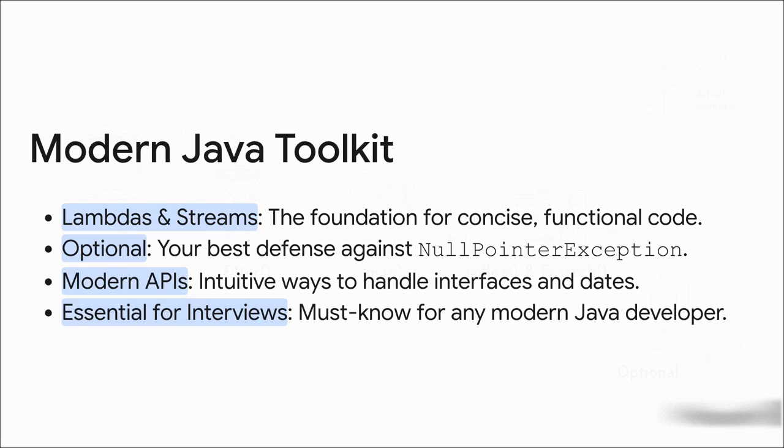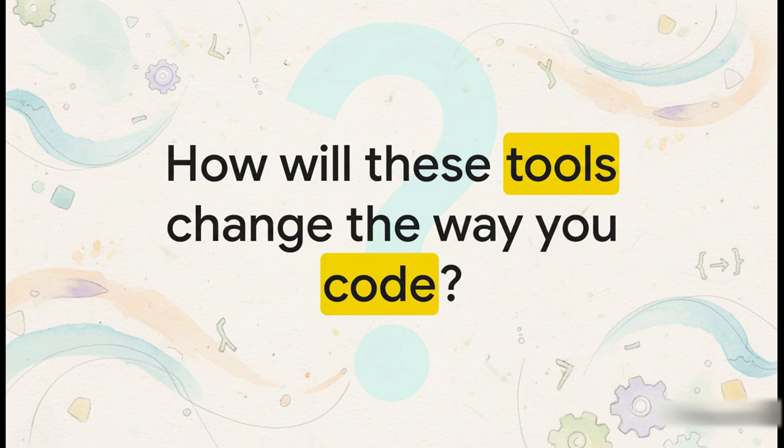It's non-negotiable. At the end of the day, Java 8 gave us a more expressive, a safer, and a more efficient way to get our work done. It was the great leap forward that brought the language squarely into the modern age. So the only real question left is, how are these tools going to change the way that you write code?